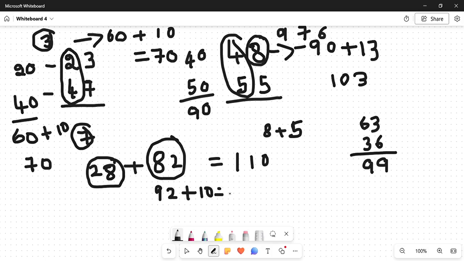Once again 102. 20 added. Once again 102 plus 8 you can do. 8 plus 2 is 10. If you know, you can do it. Or else if you get stuck there, or if your mind is not working at that point of time, take 102 plus 10 again. 112, which is 112 minus the 2, which is 110. Okay, like this you can do. So this is your 2-digit addition. If you learn that, it is well and good.